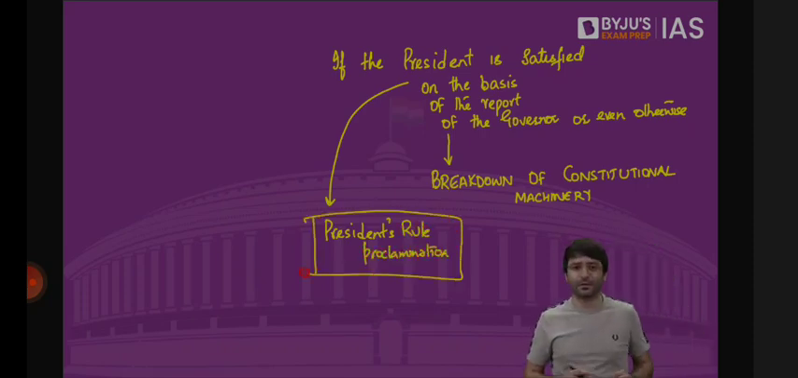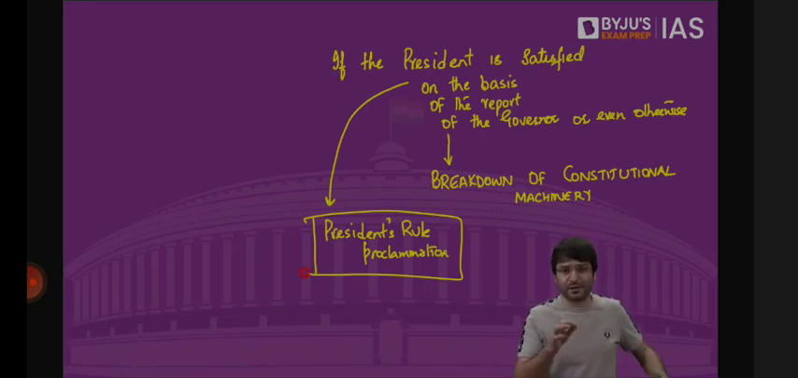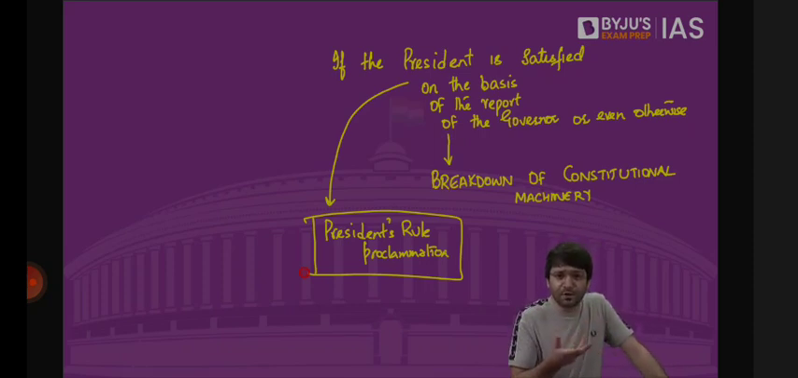Article 356 of the Constitution, President's rule, which Dr. Ambedkar hoped would remain a dead letter, will never be used, will never be employed, but it has been misused. And more than 111 times, President's rule has been imposed in different states of this country since the commencement of the Constitution in 1950.